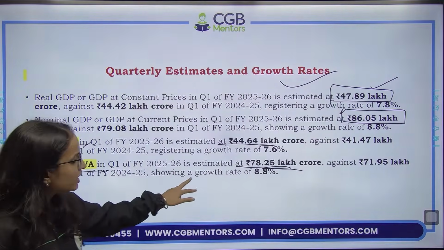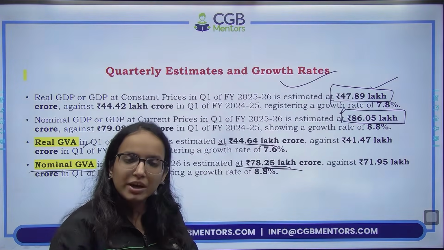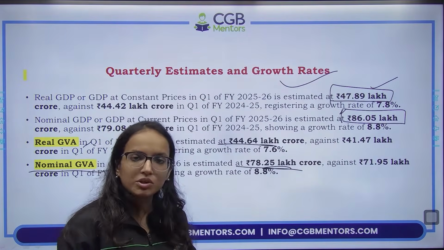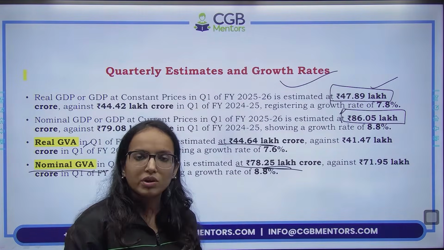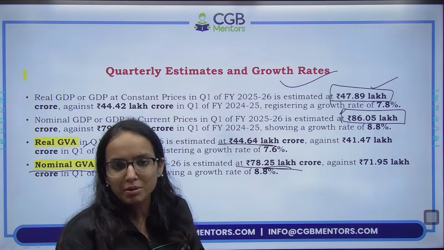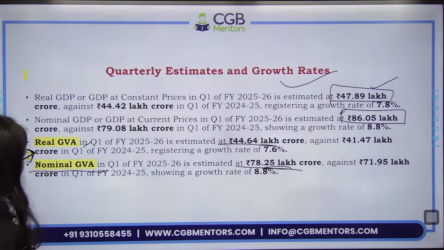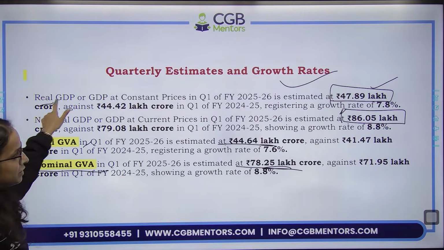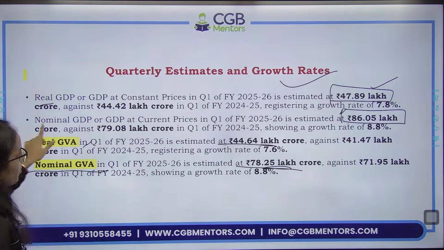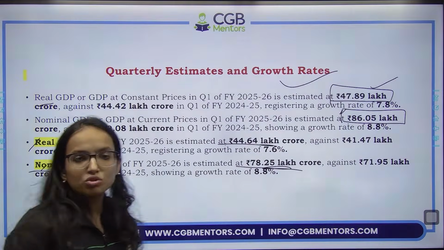You see, nominal figures will always be higher than the real one. Why? Because nominal has the impact of inflation as well. It is not adjusted for inflation, while the real figures are adjusted for inflation. So, nominal जितने भी आपके figures हैं GDP, GVA में, इनमें inflation का भी impact होता है. That's why they are always higher than the real GDP or GVA figures. ओके तो ये चारों भी आप याद रखेंगे. रियल जीडीपी 47.89 लाख करोड़, नॉमिनल जीडीपी 86.05 लाख करोड़, रियल जीवीए 44.64 लाख करोड़ एंड नॉमिनल जीवीए 78.25 लाख करोड़.